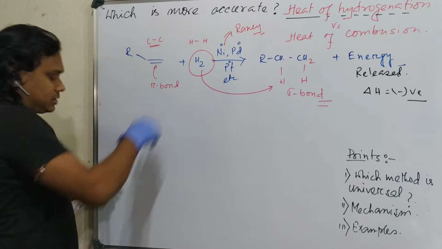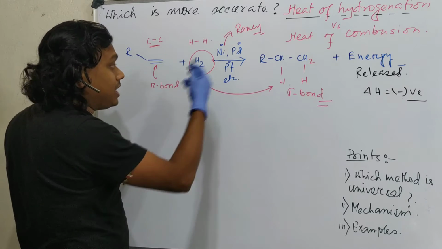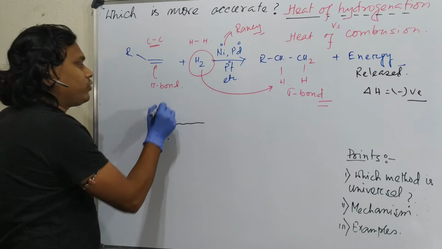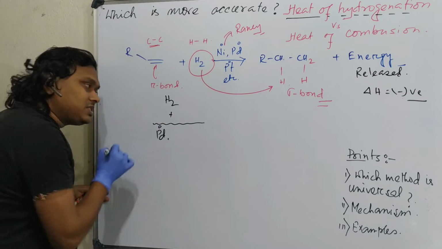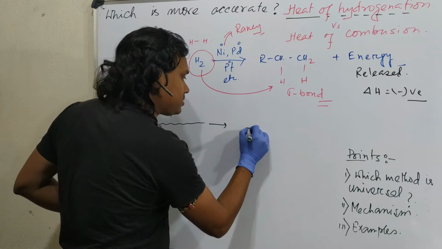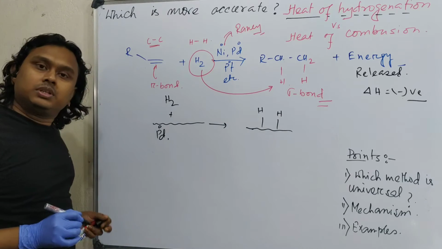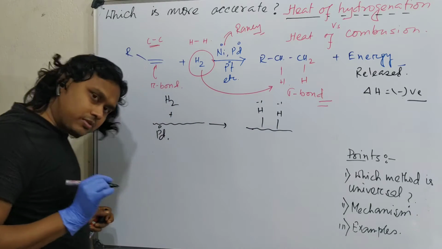Actually, or better to say, if you consider palladium, what happens? Because this is most widely, generally highly used. This is the heterogeneous catalyst bed, palladium. So when you react this with hydrogen, what happens? It undergoes oxidative addition. This palladium is in zero oxidation state. Oxidative addition means this hydrogen is -1 and palladium is +2. In this way you can understand.